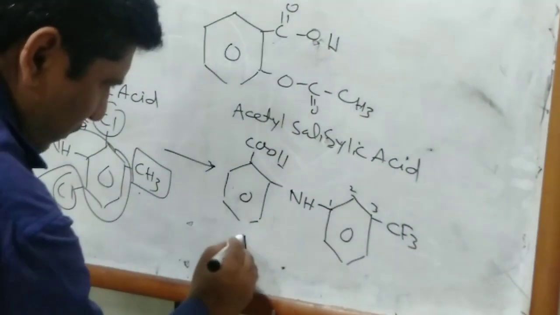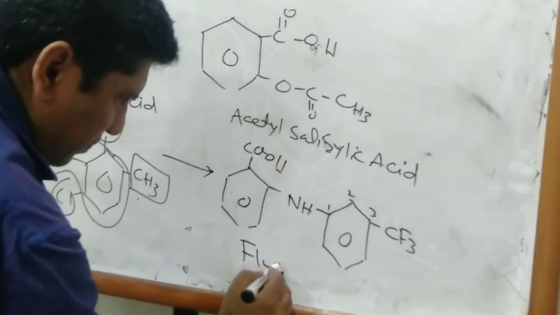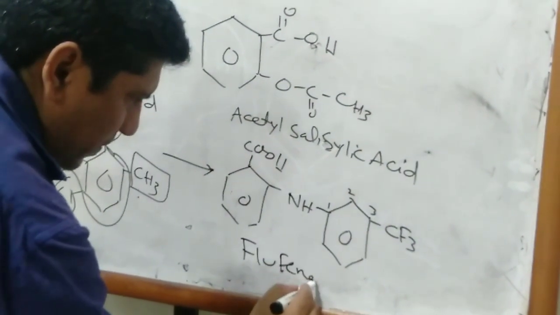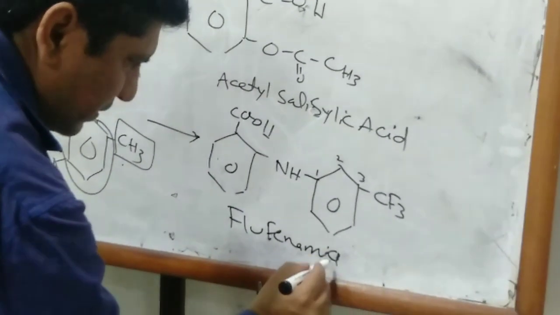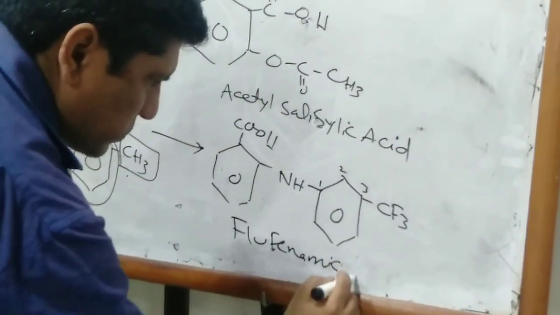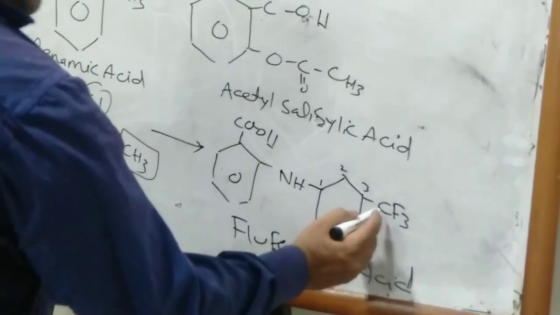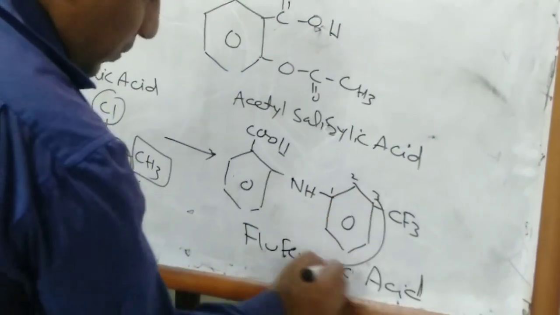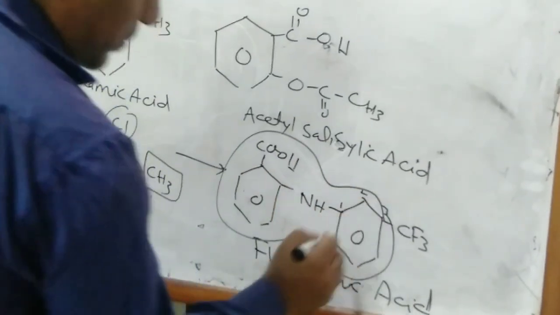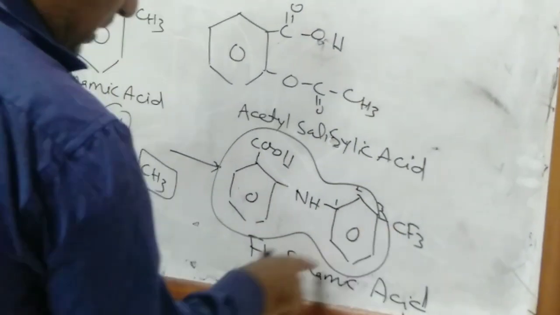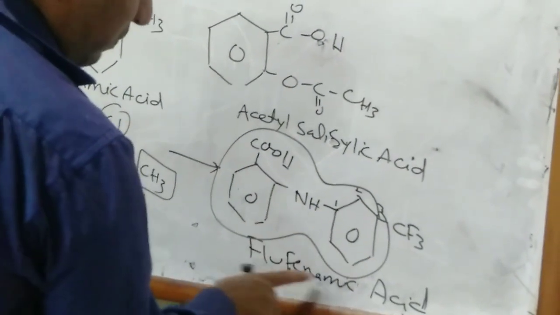That is called flufenamic acid. The phenamic acid and trifluoromethyl together combined are flufenamic acid.